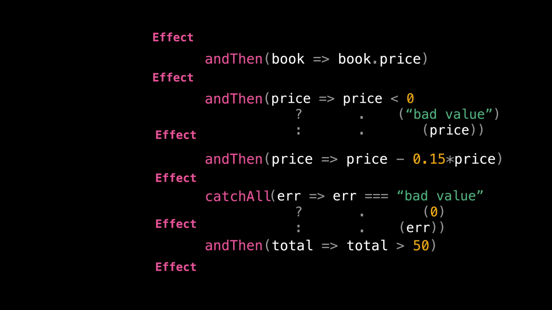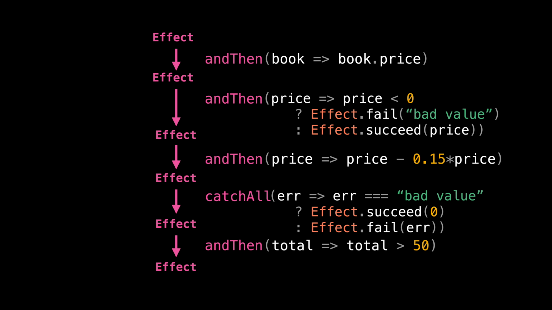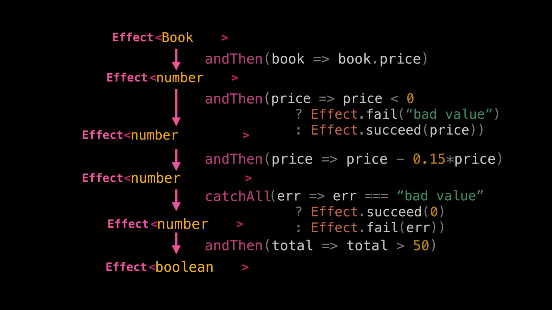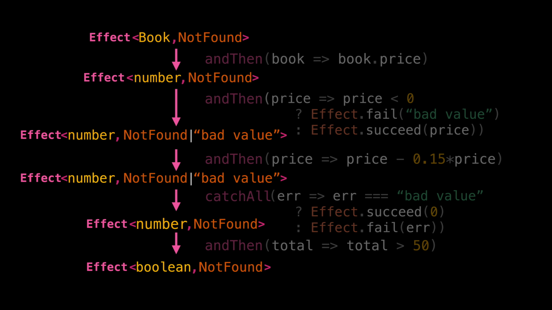This is one of the issues that Effect beautifully addresses. Let's say the SDK is providing another function, same as findBook, but instead of a promise, it returns an effect. As you can see, the code for the effect here is almost the same as the promise version of it. Same as promise, effect wraps and tracks the type of the happy path in our code, but what it also does is tracking the types in the error path of our code. Effect provides us with means to know what types we are dealing with at each step.